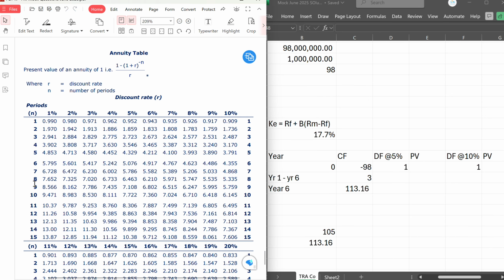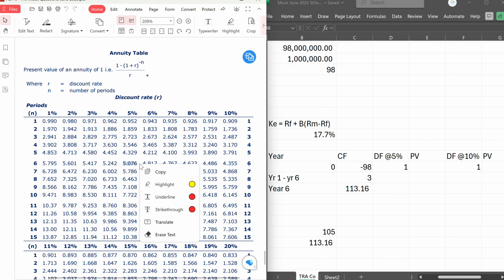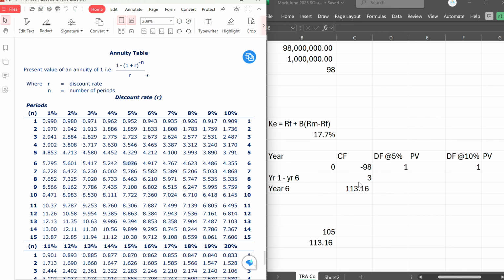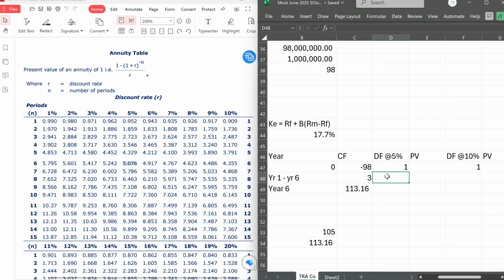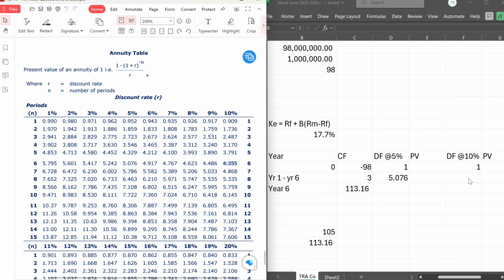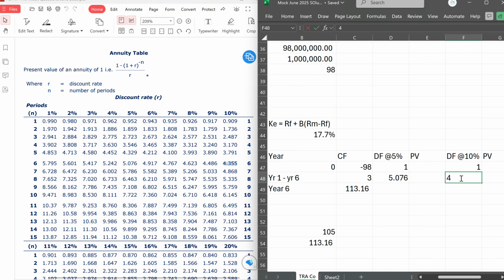So let's go to the annuity table for the first one. Annuity table for 6 years, and at 5%, that is 5.076. And for 10%, that'll be 4.355.